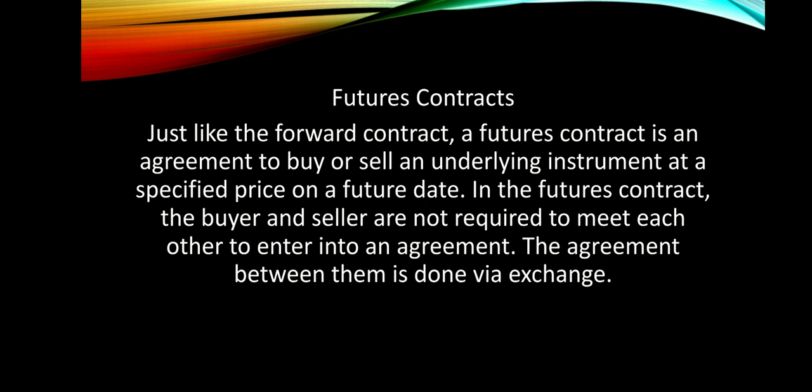Now, if you see the first sentence, it says a future contract is an agreement to buy or sell an underlying instrument at a specified price on a future date. There is no difference between forward and future, right? So we can say this future contract is an improvised version or a developed version of forward contract. Under forward contract, we saw two parties, that is Mr. X and farmer. Here, under future contract between farmer and Mr. X, the stock exchange appears.